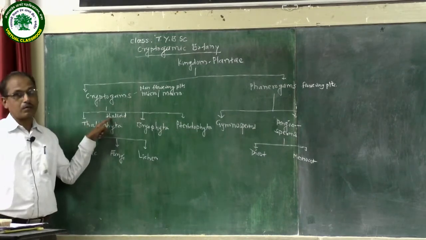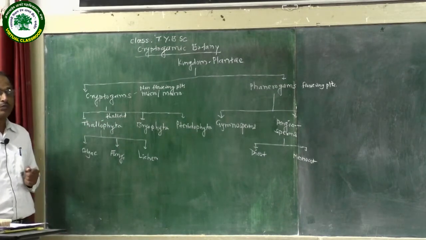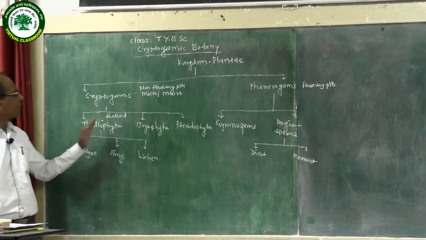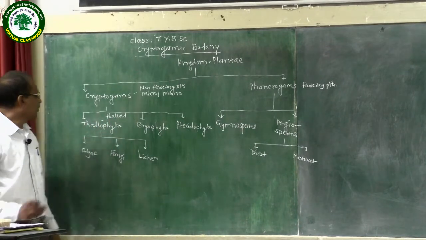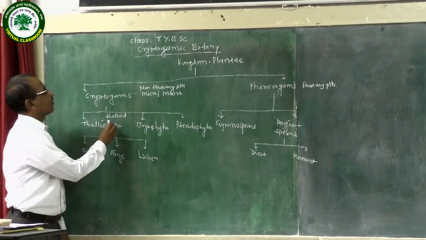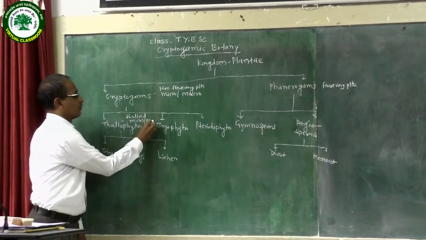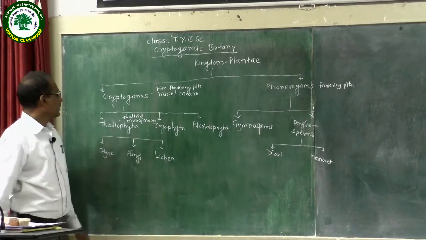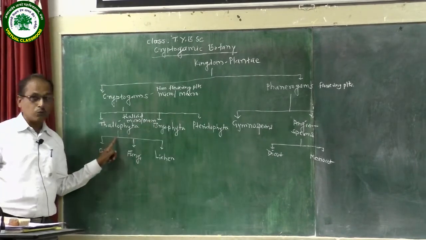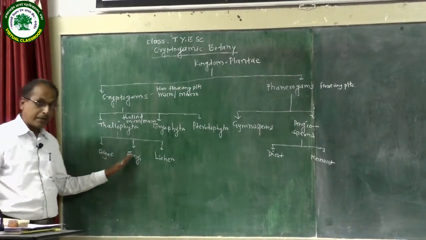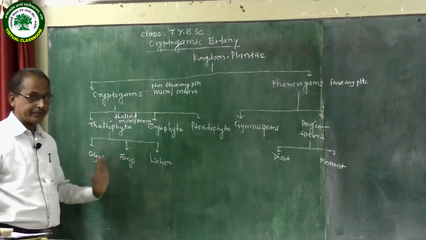Thalloid means not differentiated into root, stem and leaves. That is called as thalloid plant body. Also, members, they are microscopic or macroscopic. Then Thallophyta is again divided into algae, fungi and lichen.